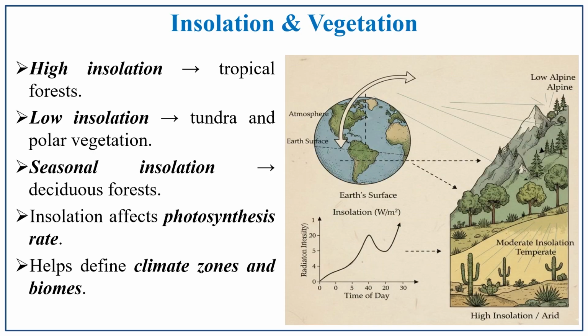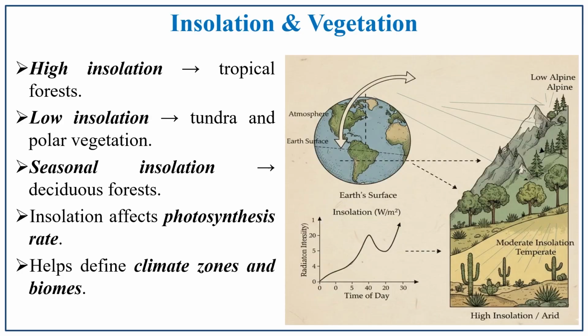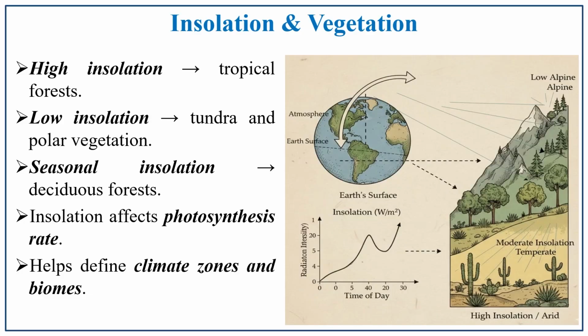Insolation and vegetation. Without insolation, without temperature, there won't be vegetation. In the seasonal contrast, we have discussed what happens if there is a dry condition: stunted plants or xerophytes will be there. If there is high temperature and heavy rainfall, it encourages the growth of vegetation.